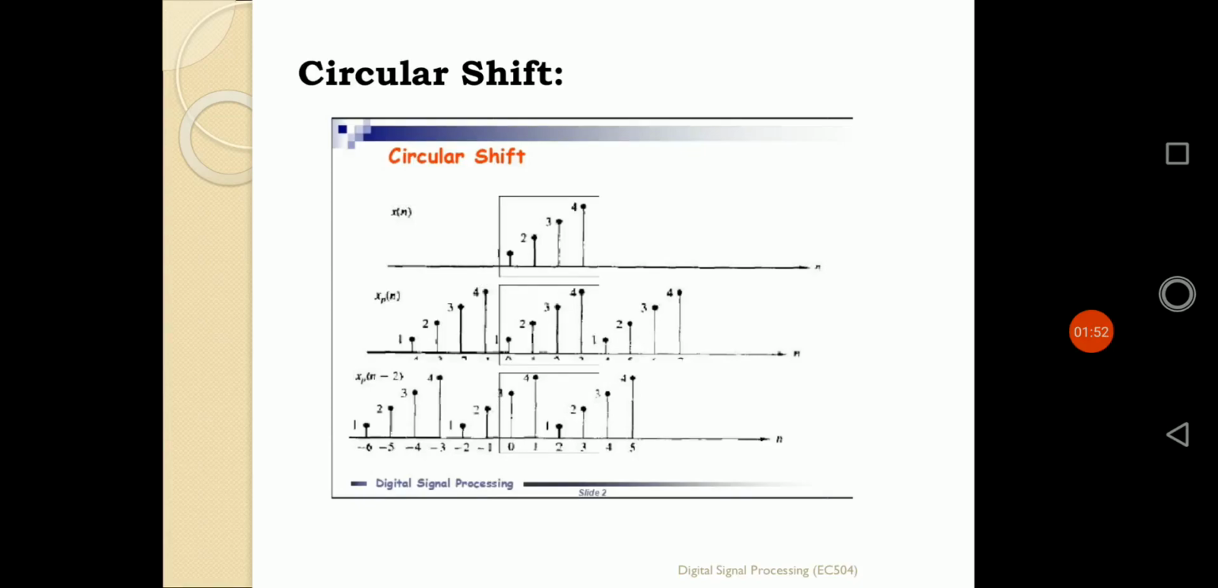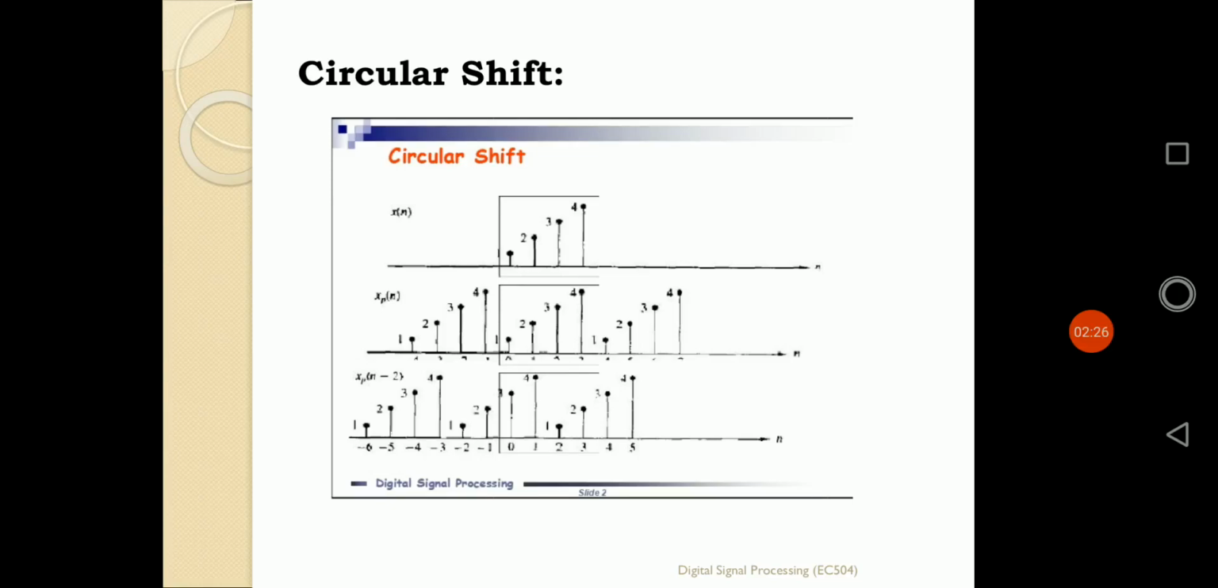What is defined by a circular shift? Let's start with the first division. We assume the sequence is x of n, defined by the sequence 1, 2, 3, 4 for 4 points, from 0 to 3. If it is a periodic sequence, it has a period of 4 points. Certainly after every 4 points, forward or backward, the signal will repeat. So at n equals 0, 1, 2, 3, the signal has the amplitudes 1, 2, 3, 4.